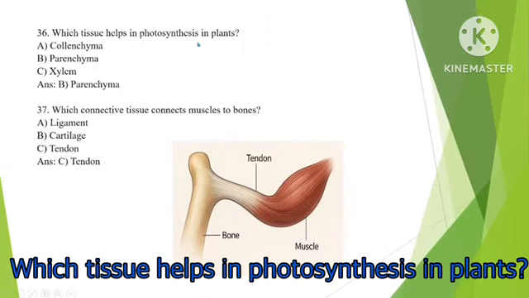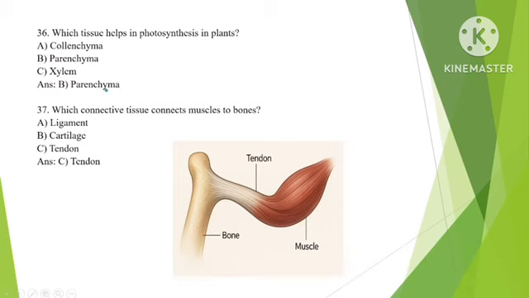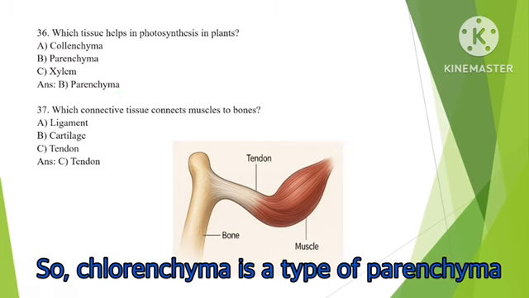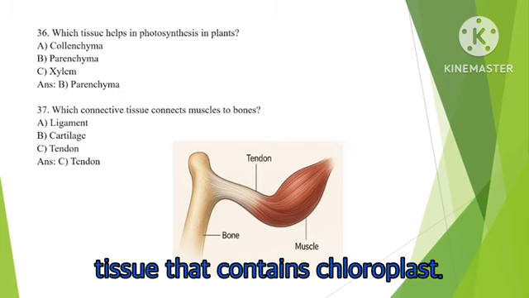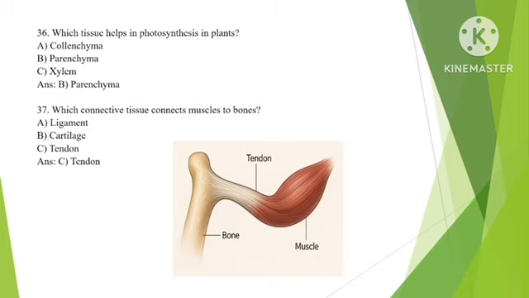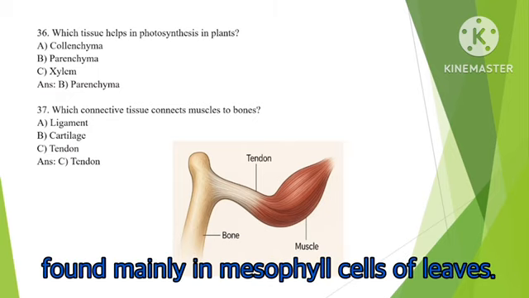Which tissue helps in photosynthesis in plants? It is parenchyma. Specifically, it is chlorenchyma. Chlorenchyma is a type of parenchyma tissue that contains chloroplasts, the organelle responsible for photosynthesis, found mainly in mesophyll cells of leaves.